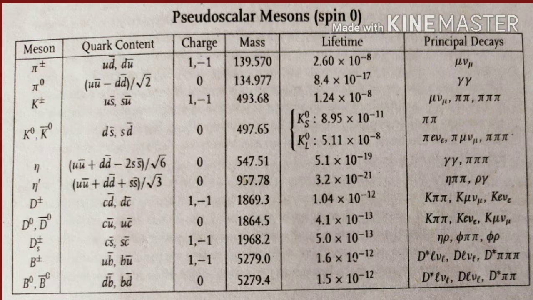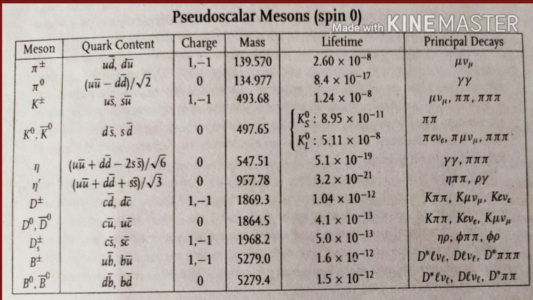Now here we have a list of spin zero mesons. Spin zero mesons are also called pseudo-scalar mesons, along with their masses, lifetime and principal decays. Masses are in mega electron volt by c square, lifetime is in seconds, and we have the principal decays. So I will try to enumerate the particles in the list.